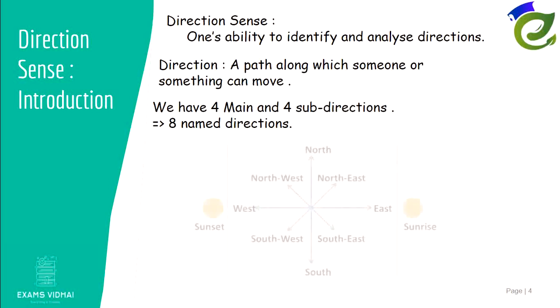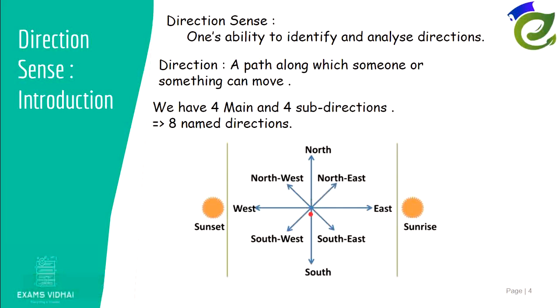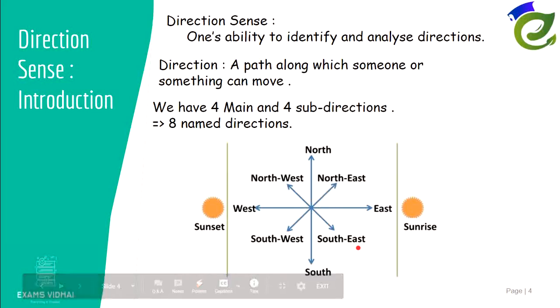The 4 main directions are north, south, east and west. And then we also have 4 sub-directions. The direction which lies exactly in between north and east is northeast. The direction which lies exactly in between north and west is northwest. Similarly, the direction which lies exactly in between south and west is southwest. And the direction which lies between south and east exactly is southeast. Now these are the 8 important directions that we all need to know.